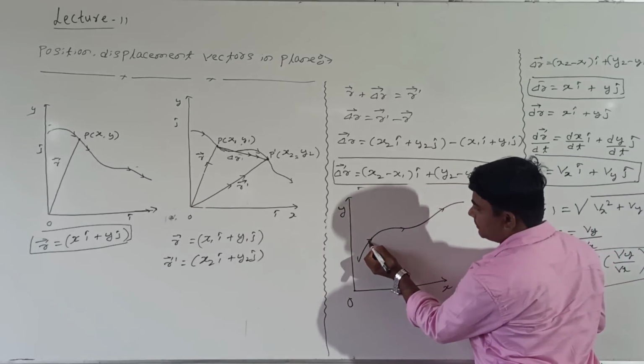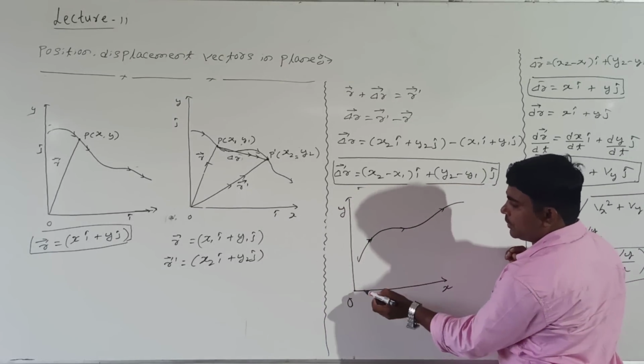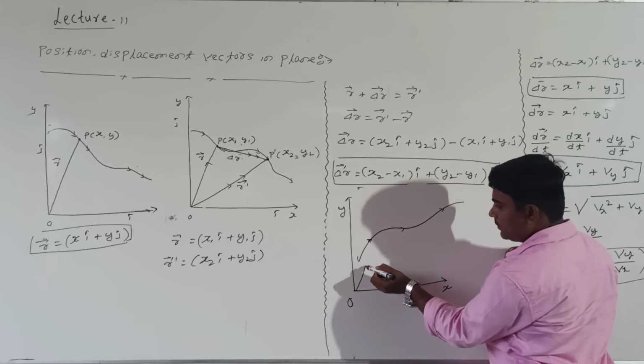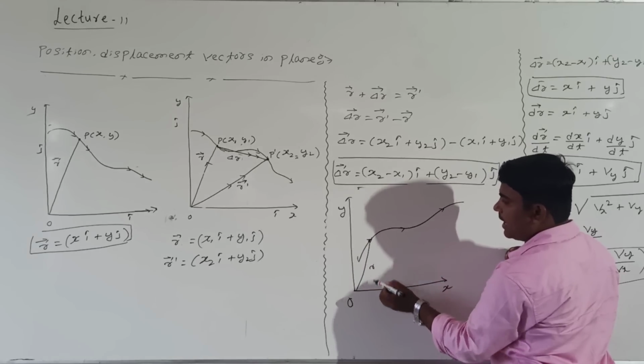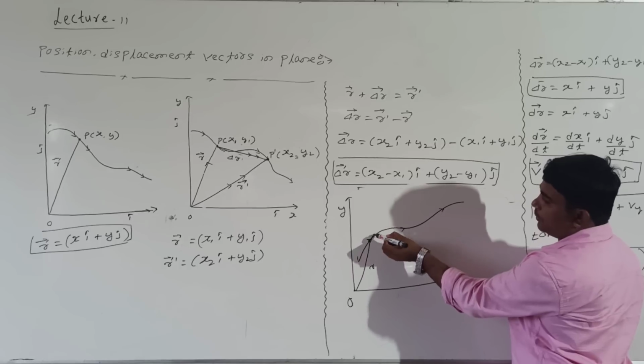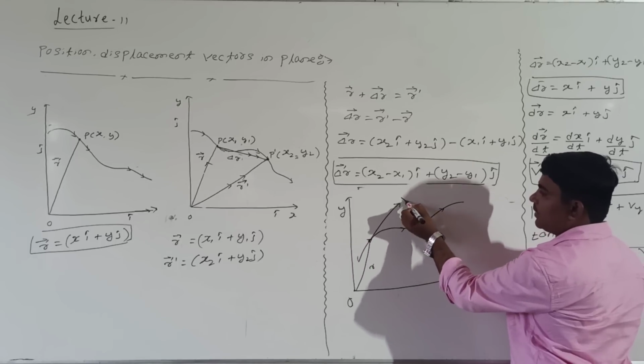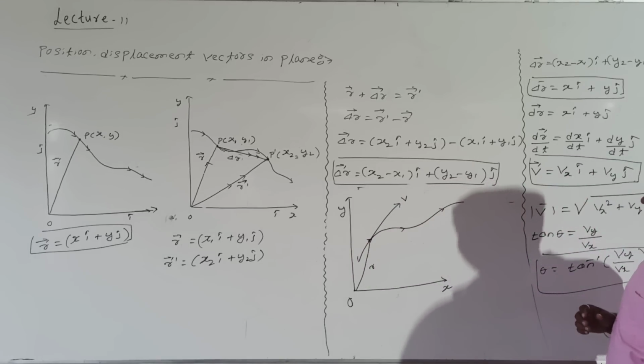This is one point. From this point shall I draw the position vector? This we are calling the position vector. This is r. At this point, if we draw the tangent line, this becomes velocity v.